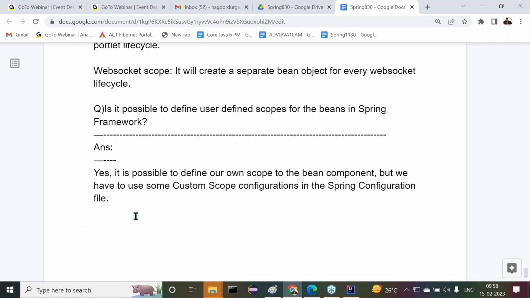But how are we able to define the custom scopes? Then we have a separate process for it that we have to understand clearly. Right, sir? Right. That topic I will cover tomorrow. Tomorrow we will see the totally user defined scopes, customization over the scopes.